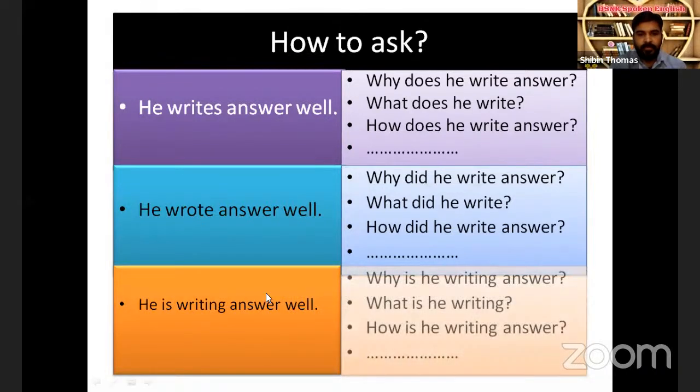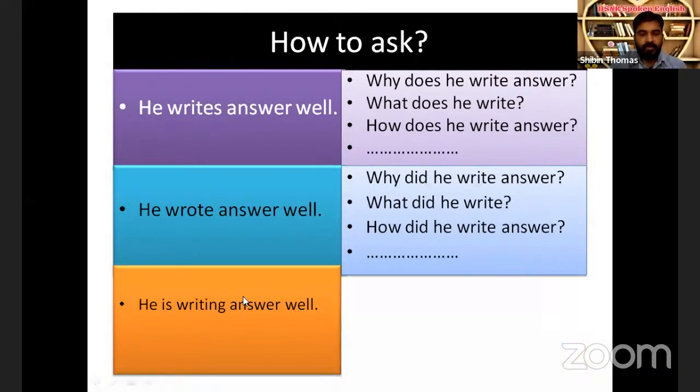Next, he is writing answer well. For forming a question with this answer, it's quite easy for us because there is no need to split the verb. There is an auxiliary verb. See the difference between the second and the last sentence. There is no auxiliary verb in the second sentence. It's just he wrote answer well. But in the last sentence, there is an auxiliary verb, that is is.